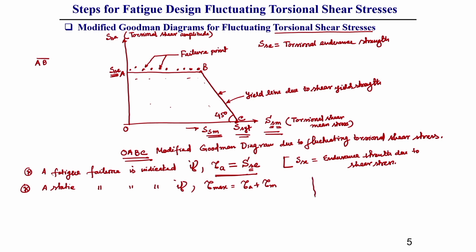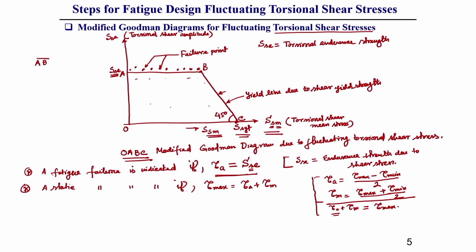Because we know tau amplitude is equal to tau max minus tau min divided by 2, and tau mean is equal to tau max plus tau min divided by 2. So, if you just add these two, tau A plus tau mean will be equal to tau max by 2 plus tau max by 2. So, this will be your tau max.